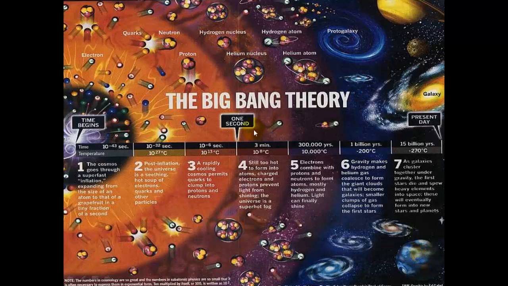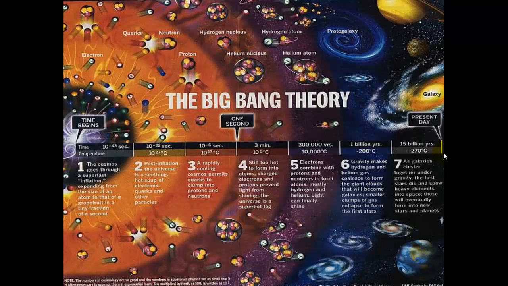The reason we have heavier elements now is because nuclear fusion has happened in stars, but that is at a temperature cooler than this. So helium and hydrogen are here, and then we're able to form balls of hydrogen gas and helium gas. They clump together and they produce stars. That's after 1 billion years. But it's pretty cool there. But when you have these balls of gas and you have this nuclear fusion, then you're able to form these heavier elements. And this is where we are today. We're at a temperature of 3 Kelvin, which is pretty cold.